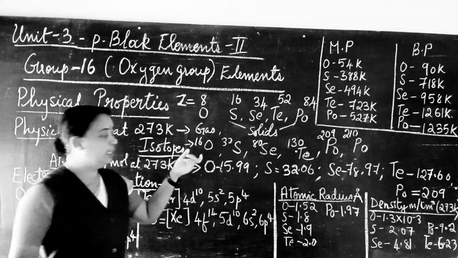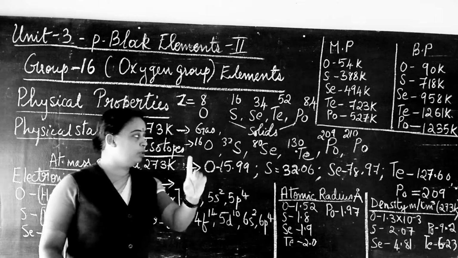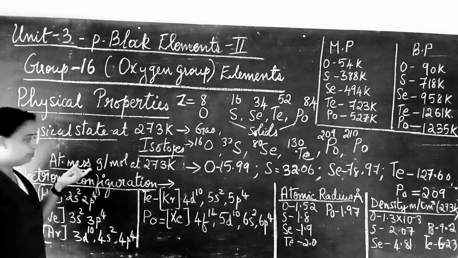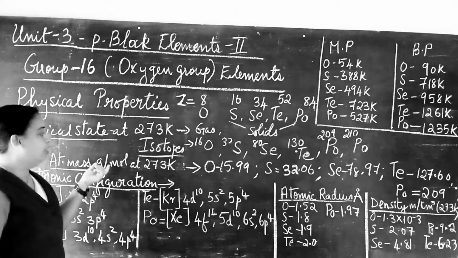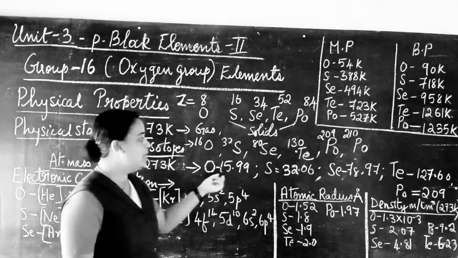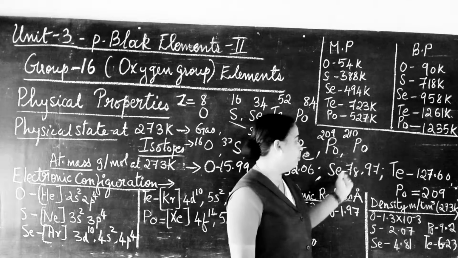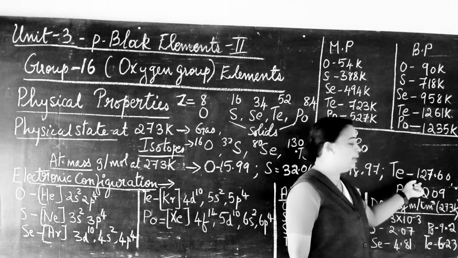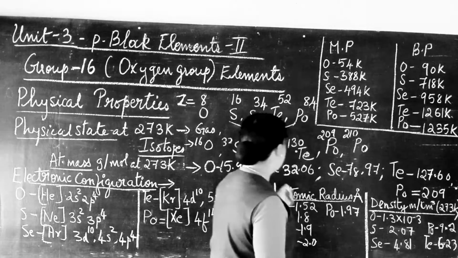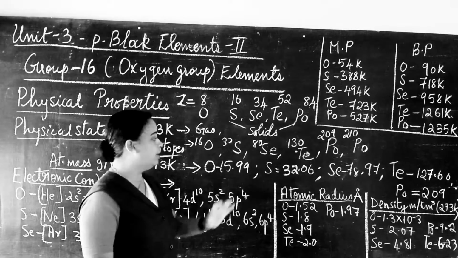So all other elements in this group, except polonium, exist as one isotope, whereas polonium exists as two isotopes. Now looking into the atomic mass at 273 Kelvin. The unit of atomic mass we know is gram per mole. For oxygen it is 15.99 gram per mole, sulfur it is 32.06 gram per mole, selenium it is 78.97 gram per mole, tellurium it is 127.66 gram per mole, and polonium it is 209. So as the atomic number increases, definitely the atomic mass also increases while coming down the group.